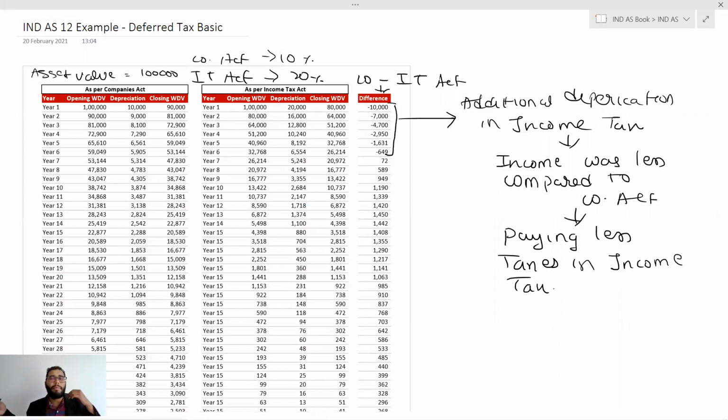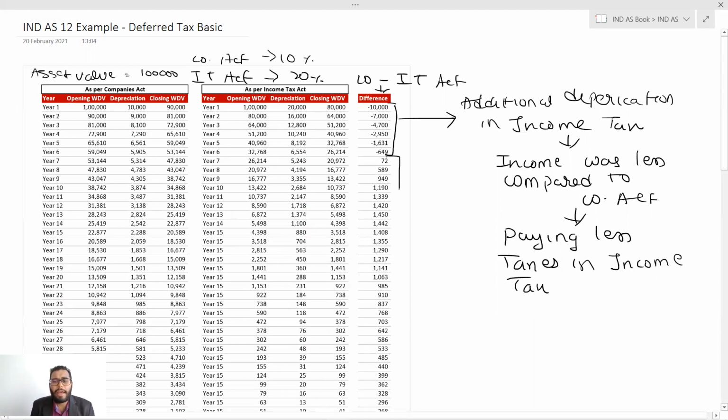That's why there is less tax on the income. And why is there less income? Because there's an additional depreciation. Simple. So for the first 6 years, I understood that the additional depreciation I'm getting because of the change in the rate in the Income Tax Act compared to the Companies Act allows me the benefit of paying less taxes. Okay. Now, when I moved further in the subsequent years, I realized one more thing.